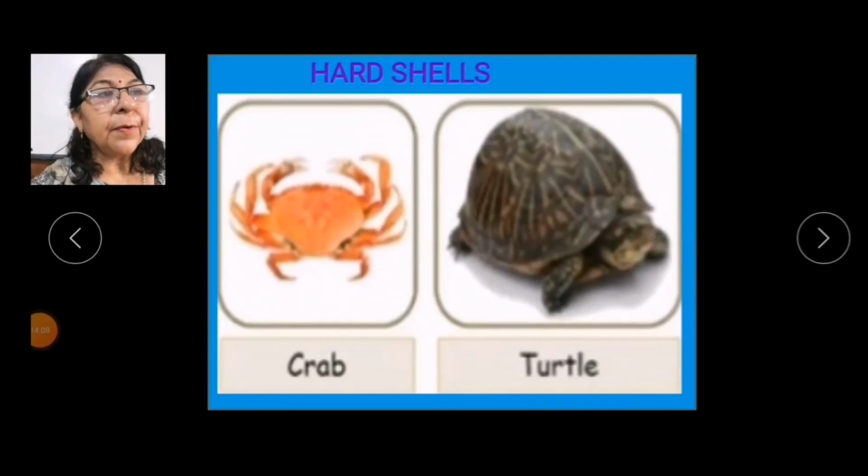Let us talk about hard shell animals. Animals like snail, turtle, crab, etc. have hard shells to protect their soft bodies. So what happens? They simply pull their legs and head inside their shell to protect themselves from danger.